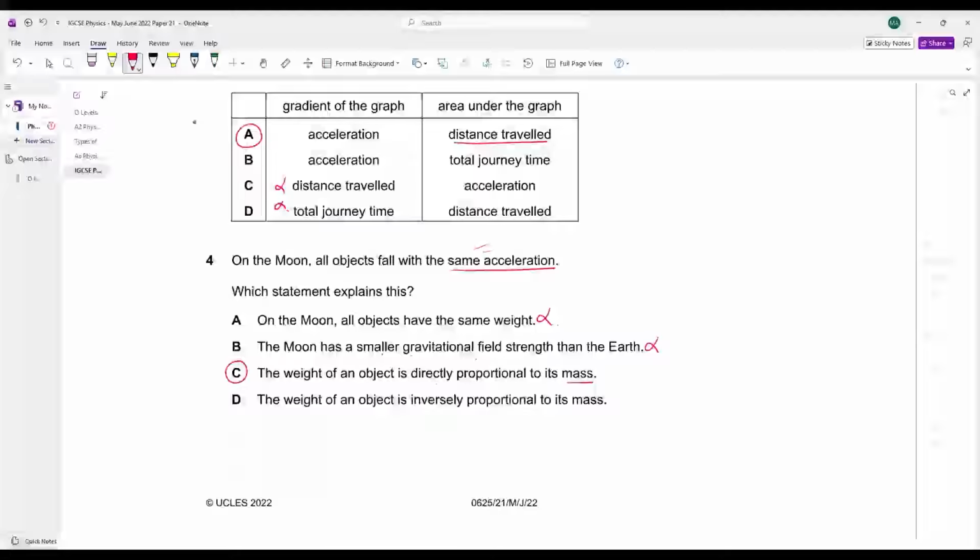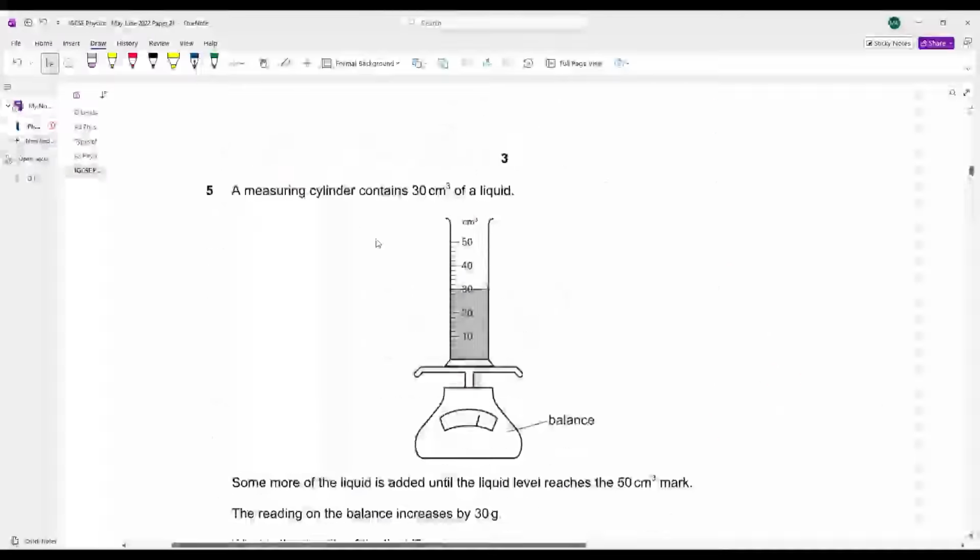What do you mean by that? By this I mean, have we studied this formula? W is equals to mg. The gravitational field strength of any planet, any moon is equals to weight divided by mass. If your weight doubles, your mass will also double. 2W divided by 2m again. Your gravitational field strength or acceleration will be W over m. So whatever factor the weight increases by, the mass increases by the same factor. Hence your acceleration of any object on the moon will be same. C is your answer. Let's move ahead.